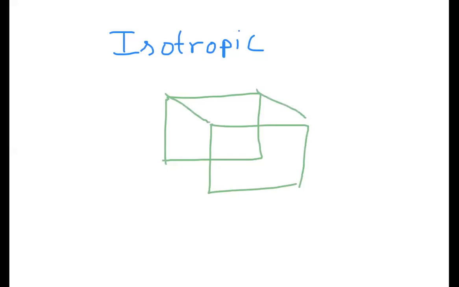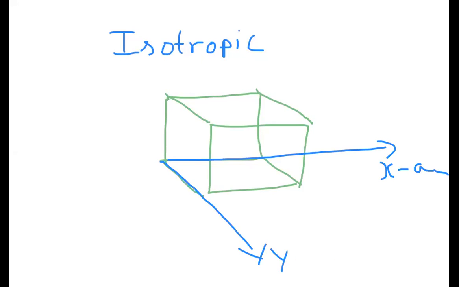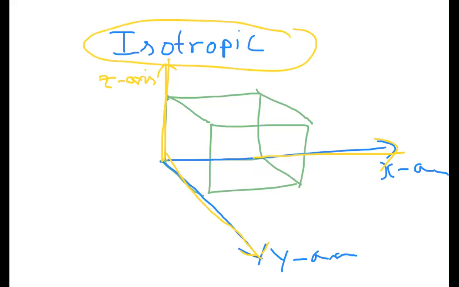What do you mean by isotropic? You have to be alert. This is the x-axis, this one is the y-axis, and this one is the z-axis. In all directions the expansion is the same. That means the expansion along the x-axis, along the y-axis, and along the z-axis is the same type of expansion, equal in all the directions, then we call it isotropic.